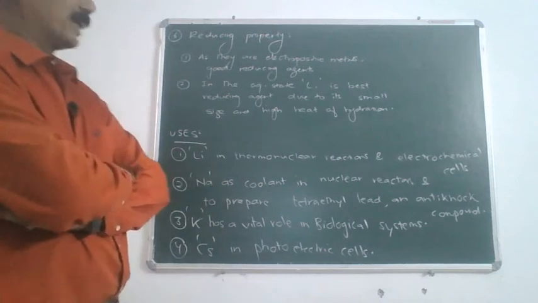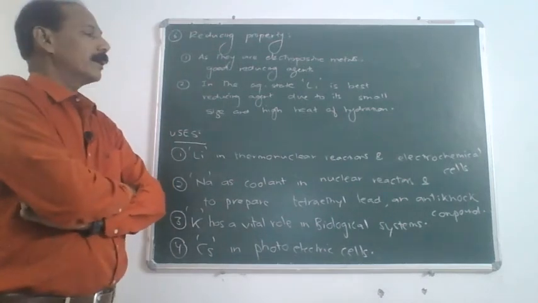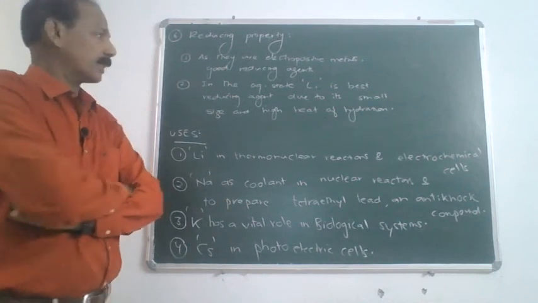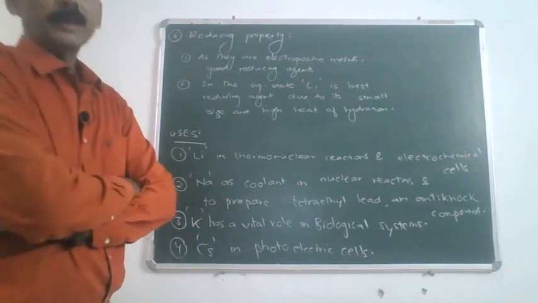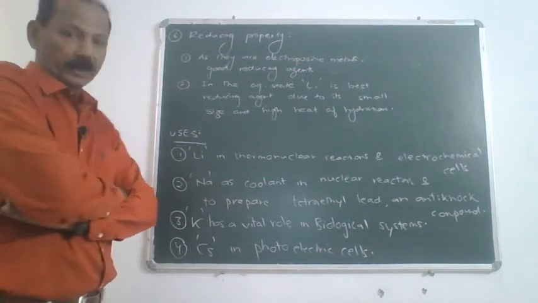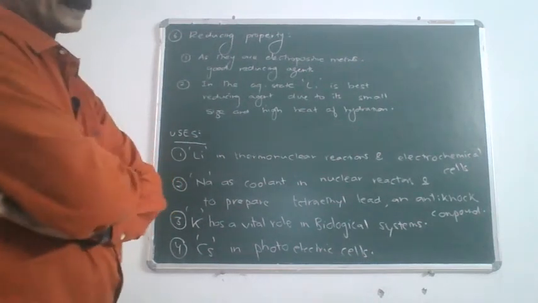Hence, it acts as a good reducing agent. Actually, children, this is something beyond your scope for a 10th standard student. We will study more about this when we come to the IIT classes in intermediate.